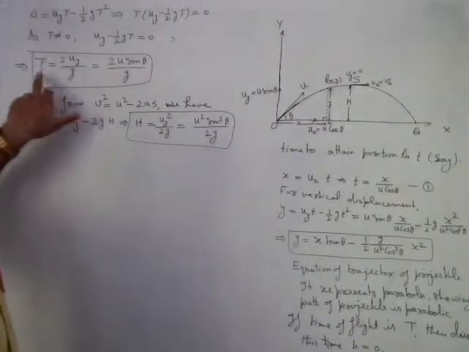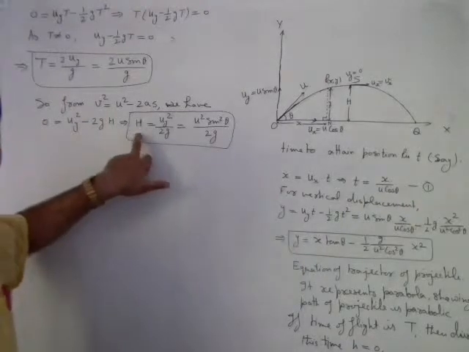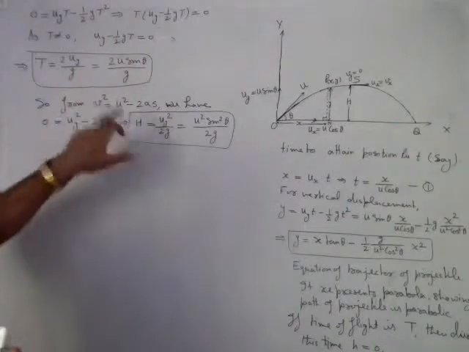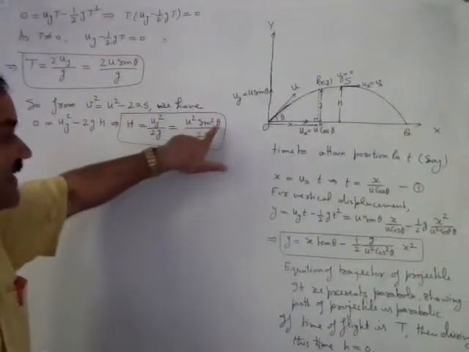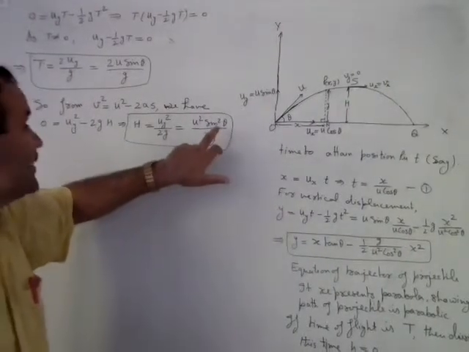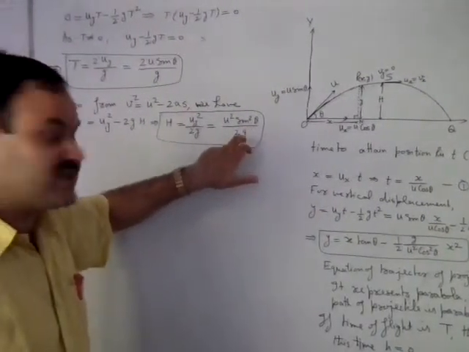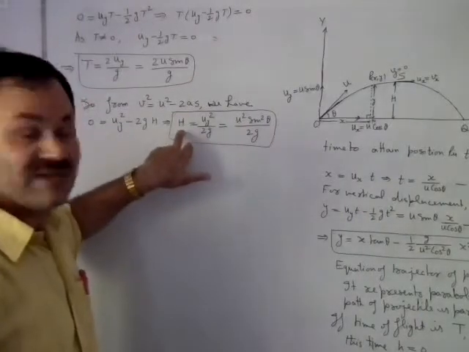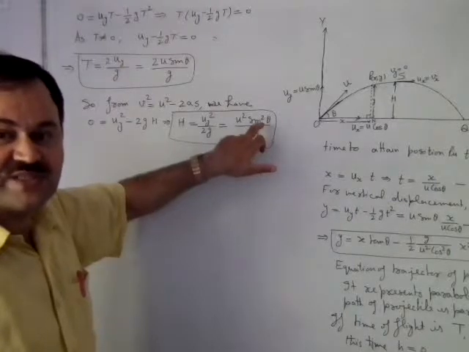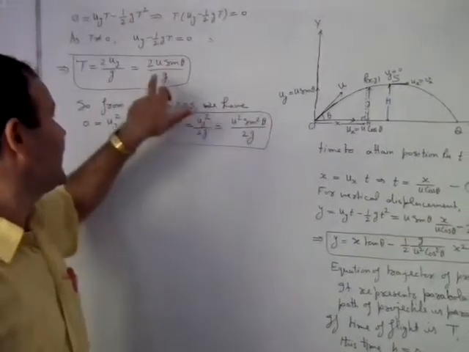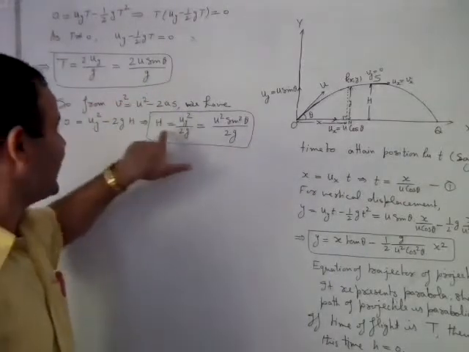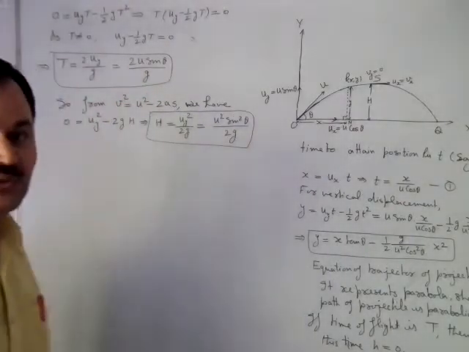From these two expressions, one for time of flight, another for maximum height, we find that t and h will be maximum when sin theta will be maximum, provided u and g are constant. So for a given velocity of projection, t and h will be maximum when theta is 90 degree, because for theta equal to 90 degree, sin theta is maximum. So t maximum is 2u by g and h maximum will be u square by 2g.